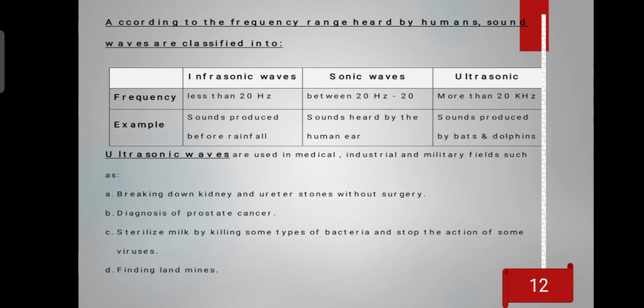Now, what are the uses of ultrasonic waves? They are used in medical, industrial and military fields, such as number one, breaking down kidney and uterine stones without surgery. Number two, diagnosis of prostate cancer. Number three, sterilizing milk by killing some types of bacteria and stopping the action of some viruses. Finally, finding landmines.